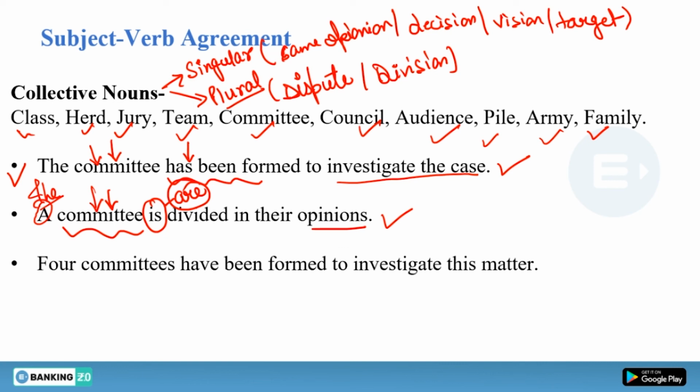What we have learned is that committee can be used with this spelling as singular and plural, but we can use committees as well when there are groups, like 1 group, 2 groups, 3 groups, 4 groups. Similarly, when we have four committees, you can use four committees. But because this is the plural noun, which is obvious, have been formed to investigate this matter.